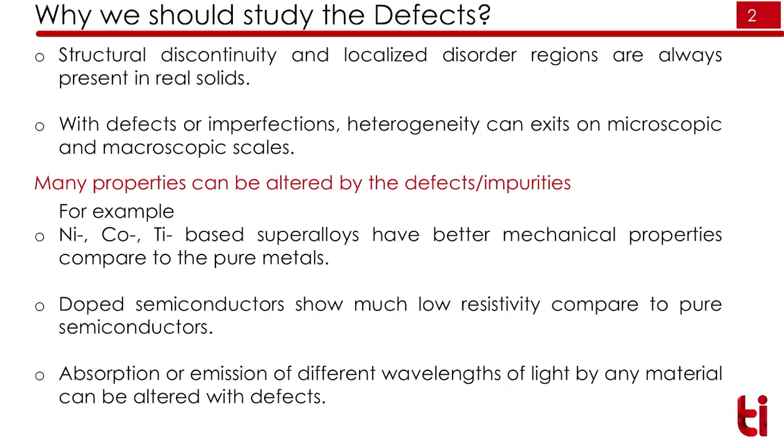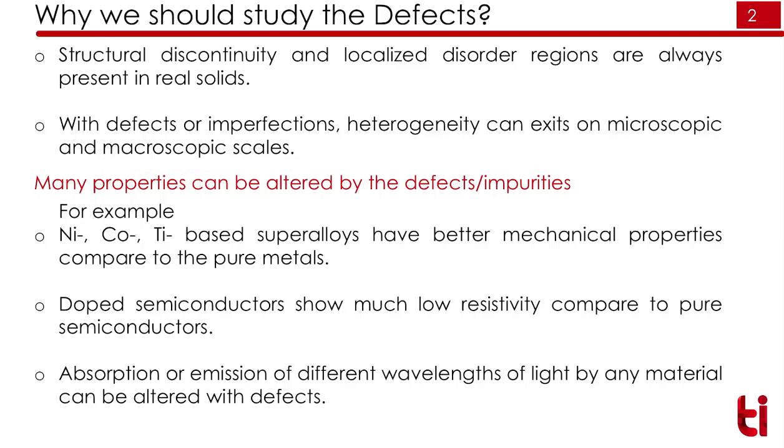Point defects are the defects which occur in any material, because no material is ideal. Almost every material has some impurities, and these impurities or imperfections can exist on macroscopic and microscopic scales, and these impurities will help to enhance the properties of materials.